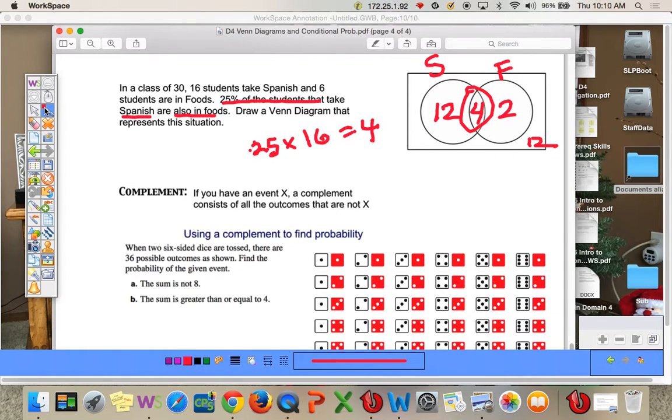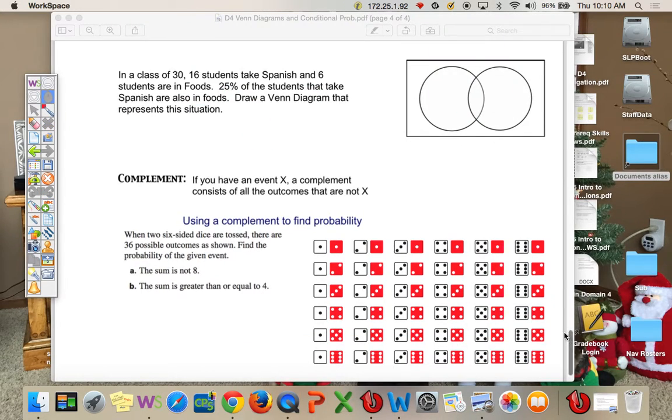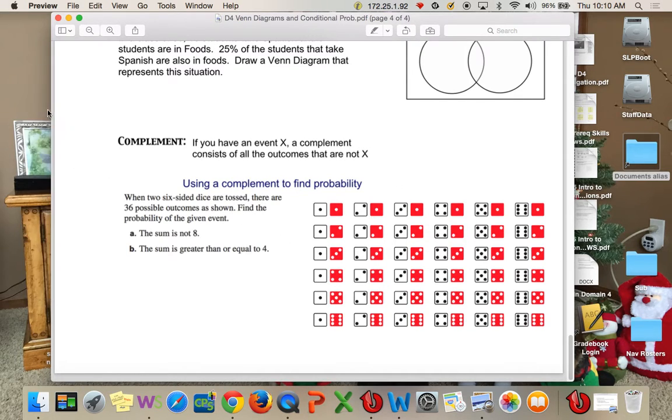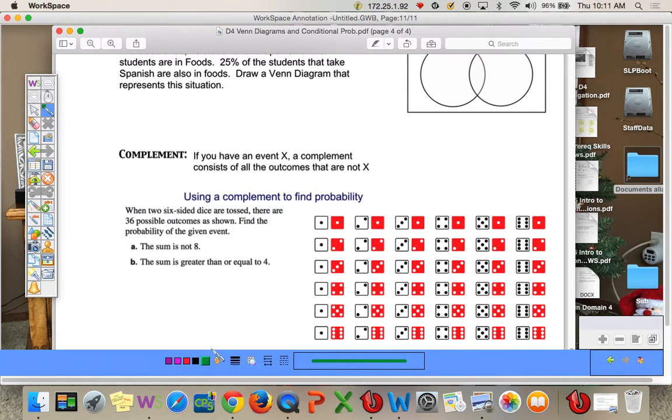Okay, the last definition is a complement. If you have an event X, the complement consists of all the outcomes that are not X. Use a complement to find a probability. When two dice are tossed, here are the 36 outcomes. Find the probability of the event that the sum is not 8. If you count all the sums that are not 8, that's not as fast as counting how many are 8 and subtracting.